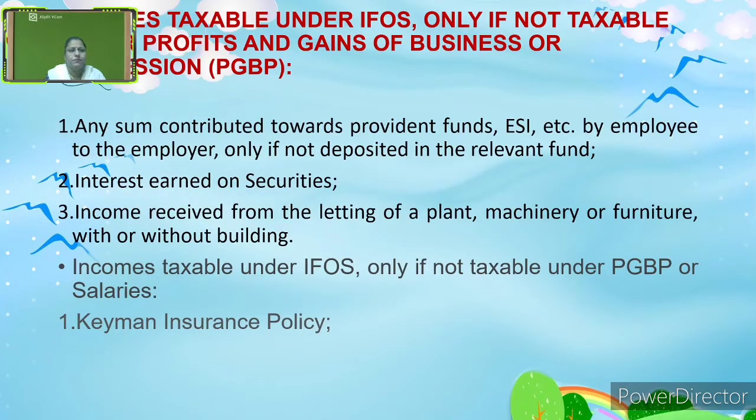Okay, now let us understand the next incomes, that is any sum contributed towards provident fund, ESI, etc. by an employee to the employer, only if not deposited in the relevant fund. Then the interest earned on securities. Income received from the letting of plant, machinery or furniture with or without building. These are taxable under the income from other sources only if not taxable under the income from business and profession, that is salaries, and life insurance policy.